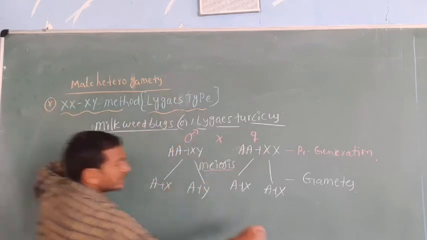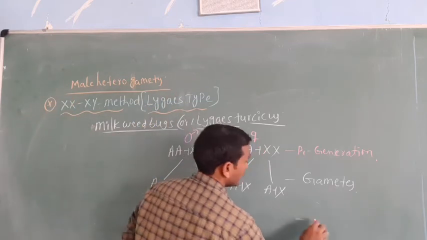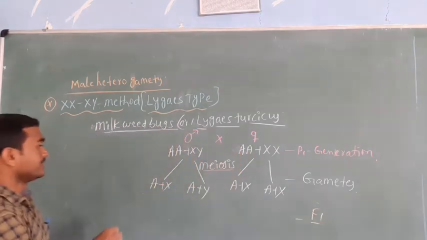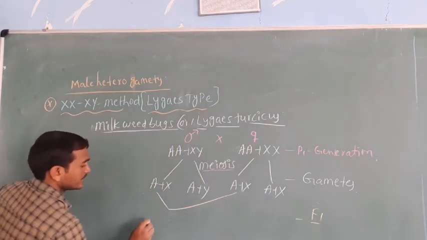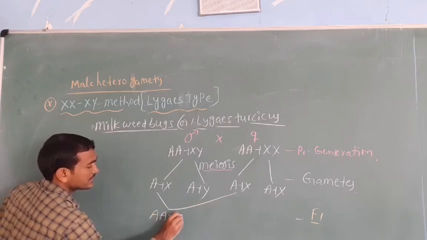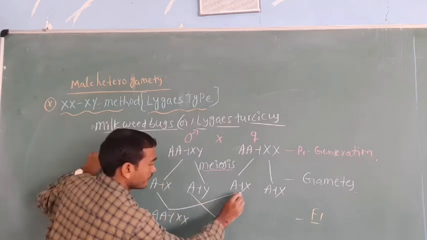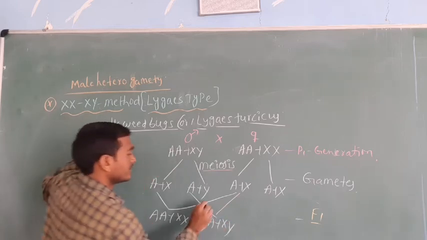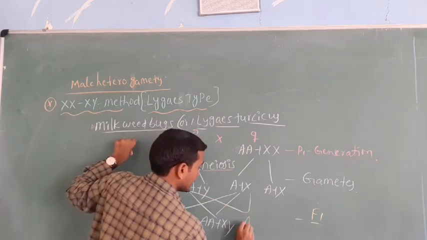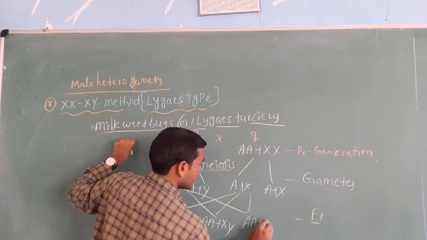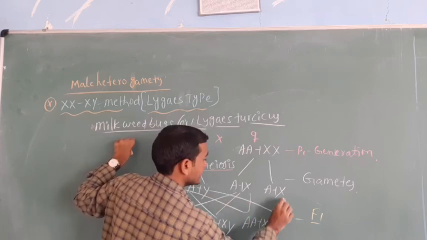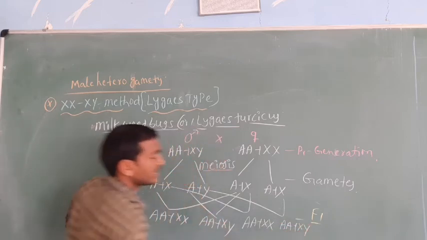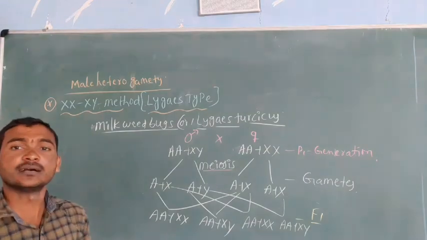Now we can take the F1 generation. In the F1 generation, autosomes plus XX, autosomes plus XY, then autosomes plus XX, this and this, autosomes plus XY, like this is formed.